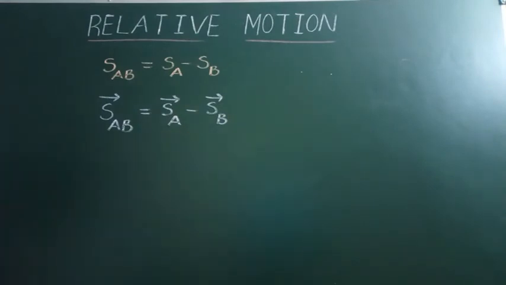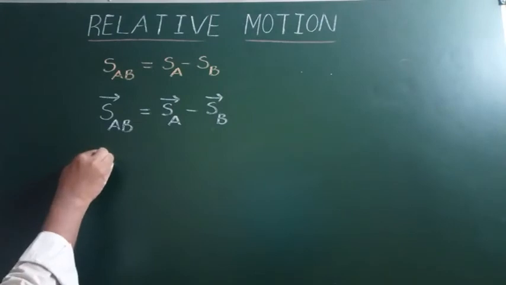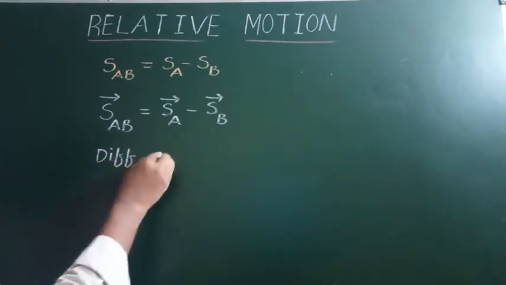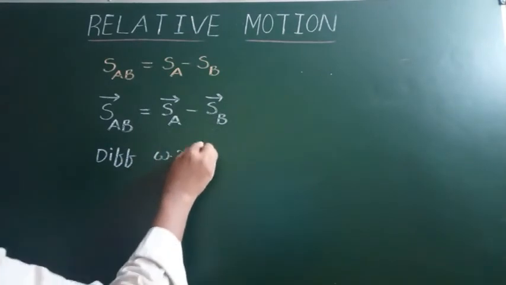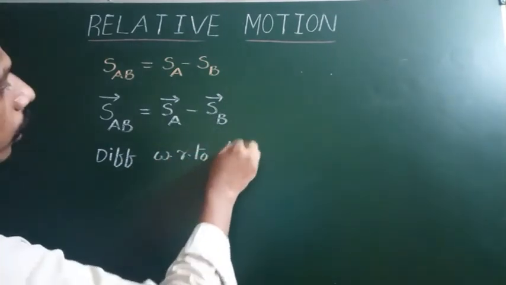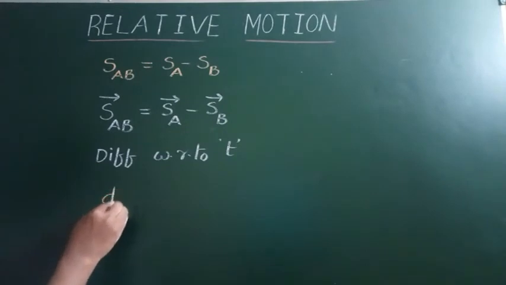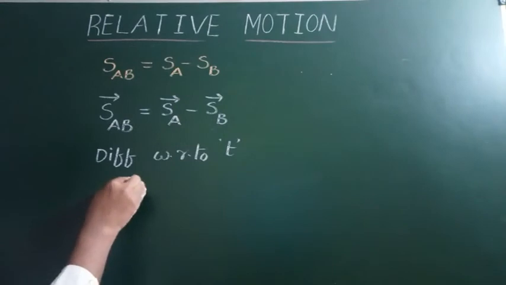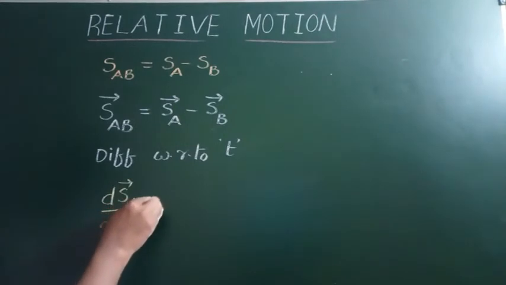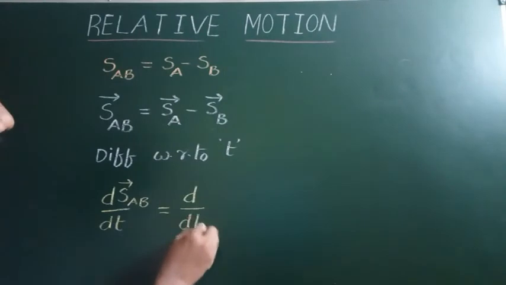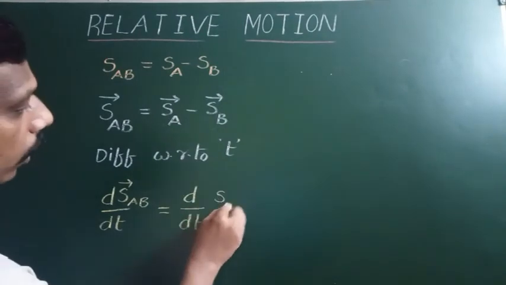Now, differentiating this equation with respect to time, with respect to t, you get d(S_AB)/dt is equal to d/dt of S_A minus S_B.